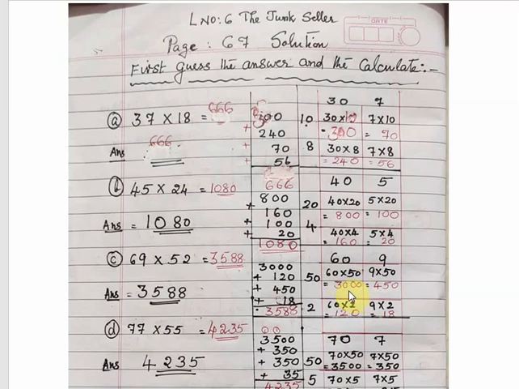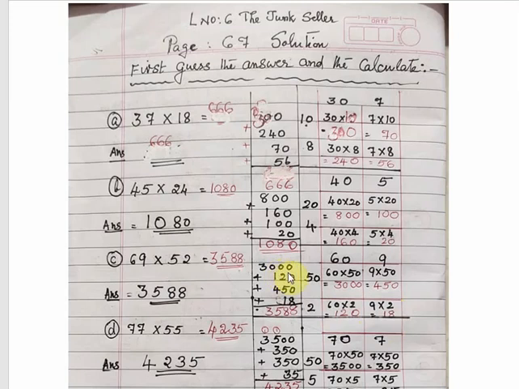Then we multiply 6 5s are 30, so the total number will be 3000. Same way, 9 multiplied by 50: the 0 on the right side, 9 5s are 45. Now the next part, 60 multiplied by 2: 0 on the right side, 6 2s are 12, so the number is 120. 9 2s are 18.